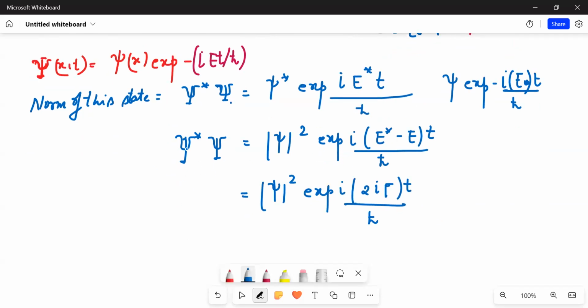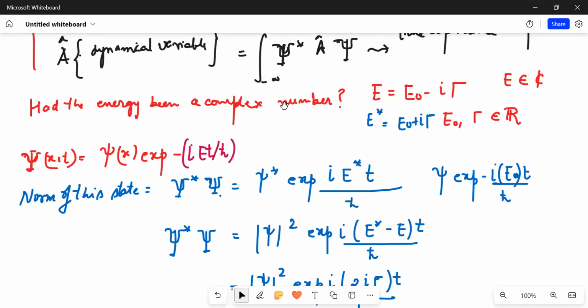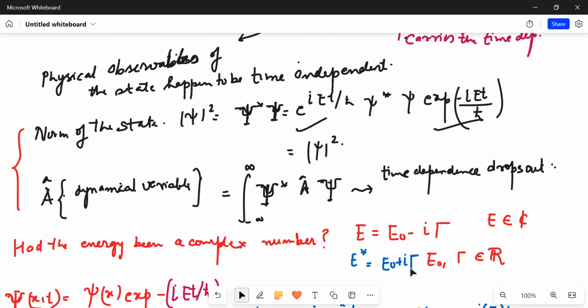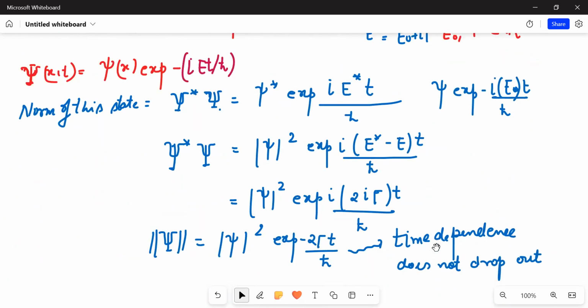The norm of the wave function, where the wave function is accompanied by energy E being a complex number, can be written as psi mod whole square times exponential of minus 2 gamma t upon h bar. The time dependence does not drop out, and it no longer remains a stationary state. A state is stationary only if E is real, because E cannot belong to the set of complex numbers. I hope it is quite clear to you.